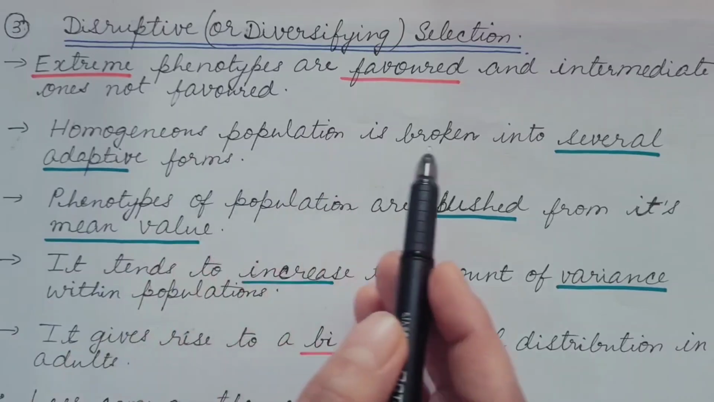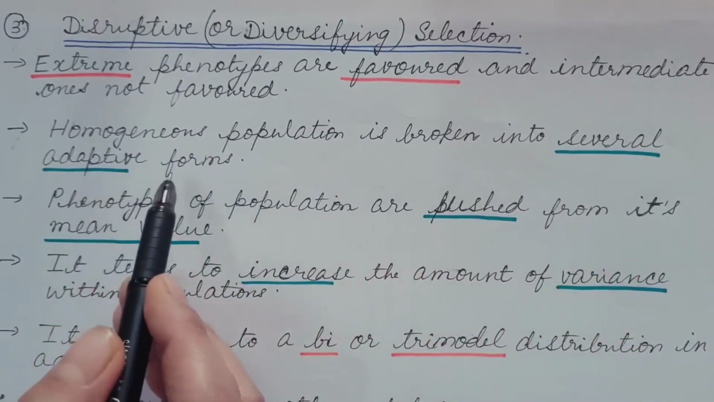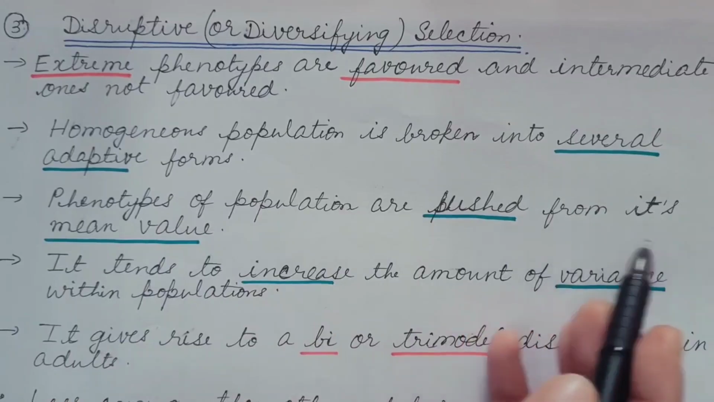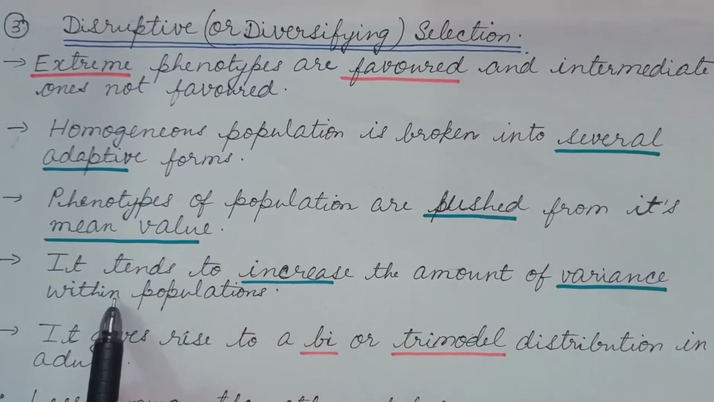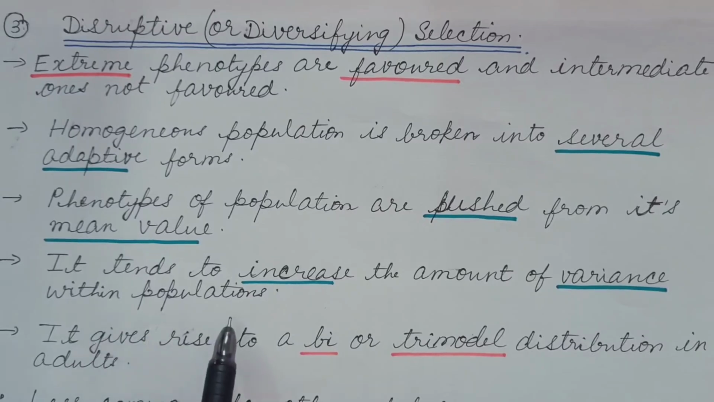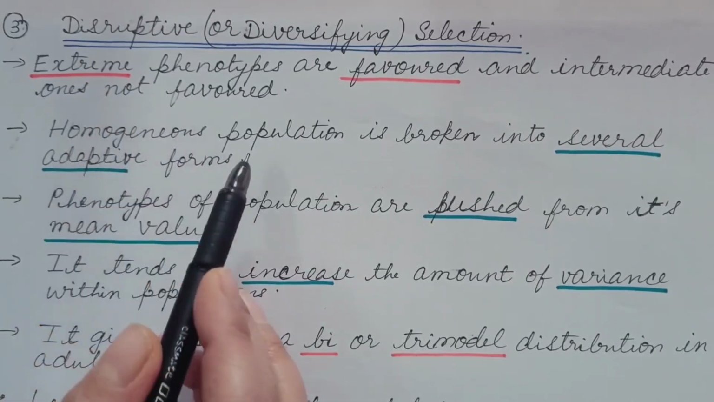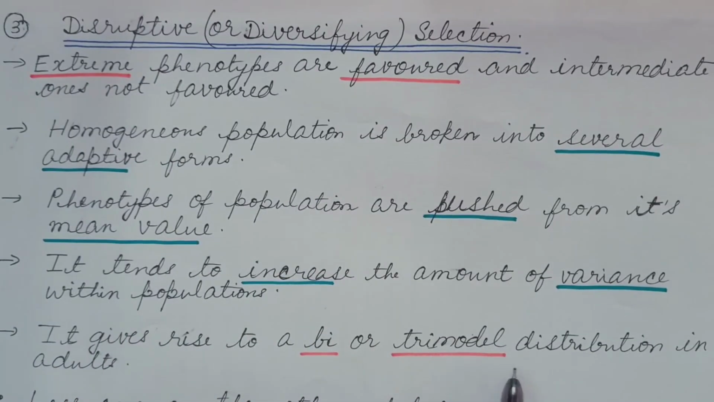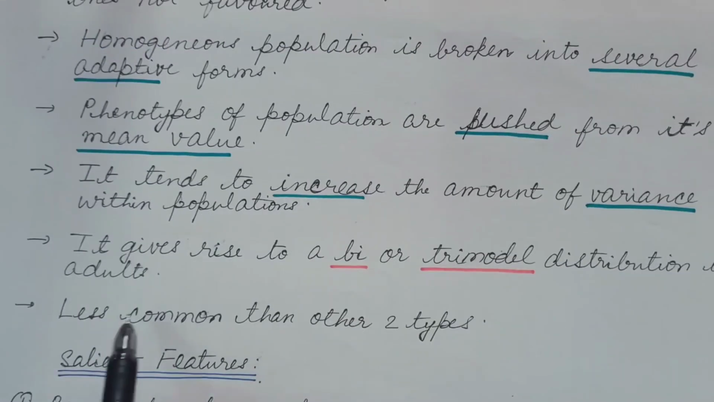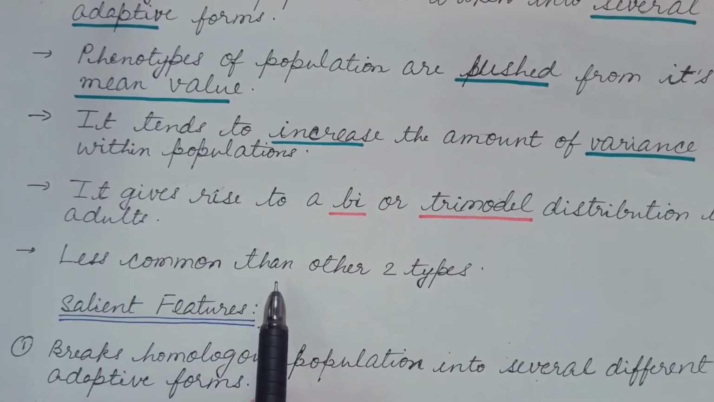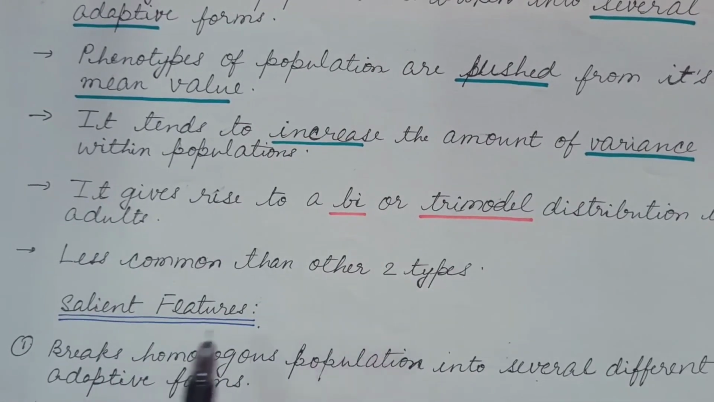Homogeneous population is broken into several adaptive forms. Phenotypes of populations are pushed from the mean value. It tends to increase the amount of variance within the populations because now the population is no more homogeneous. It gives rise to a bi- or trimodal distribution in adults instead of unimodal as earlier. It is less common than the directional and stabilizing selection.